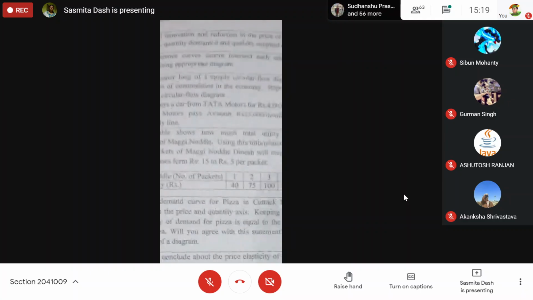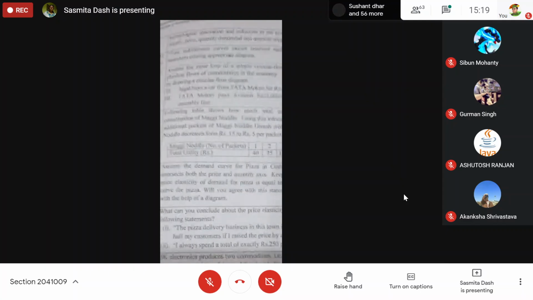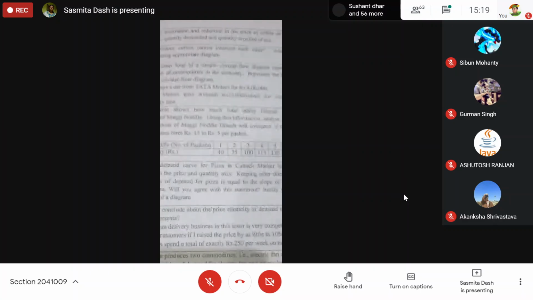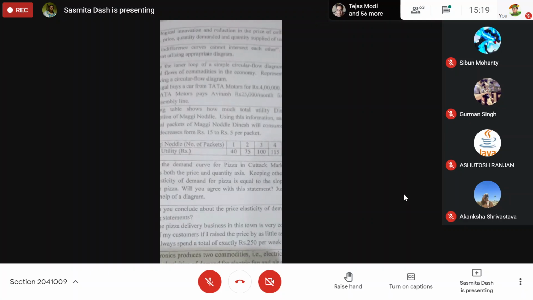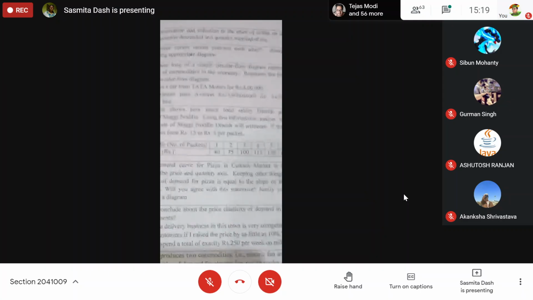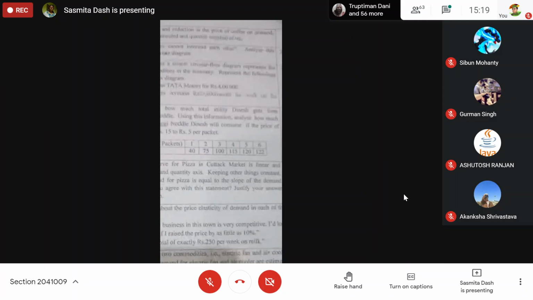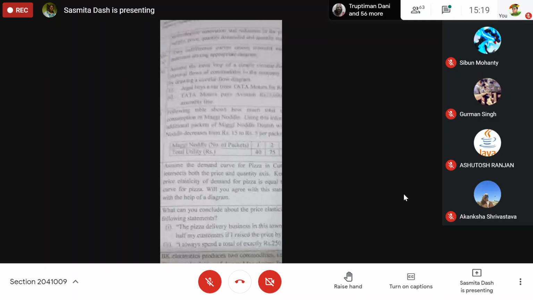So suppose it is the case, just tell me, suppose Jugal buys a car from Tata Motors for 4 lakhs, and Tata Motors pays Abhinash 25,000 a month for working on the assembly line. How will you show that on a circular flow diagram? Tell me. On a circular flow diagram, first, we are having two things. So how will we represent that on a circular flow diagram?